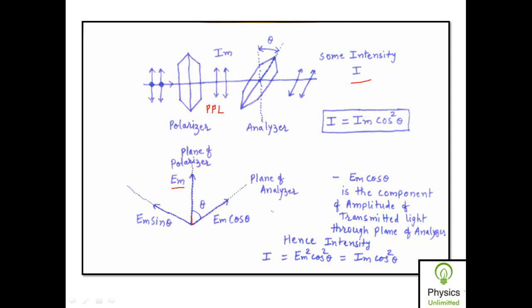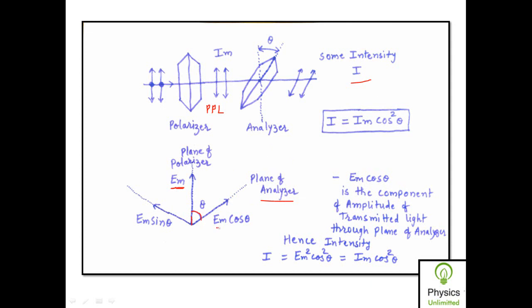Now if the plane of analyzer is rotated by some angle theta, then this amplitude Em can be resolved into two components. One component is Em cos theta and the other component is Em sin theta. Now you will observe that the component Em cos theta is parallel to the plane of analyzer, while the component Em sin theta is perpendicular to the plane of analyzer. So what is the property of the tourmaline crystal? The property of tourmaline crystal is that it will allow only that vibration to pass through it which is parallel to its axis.